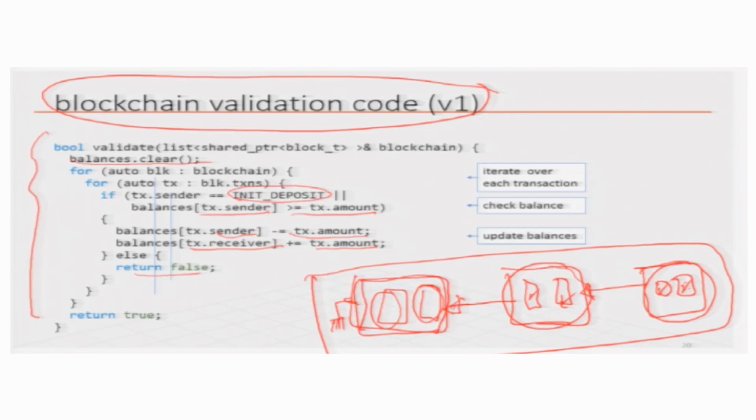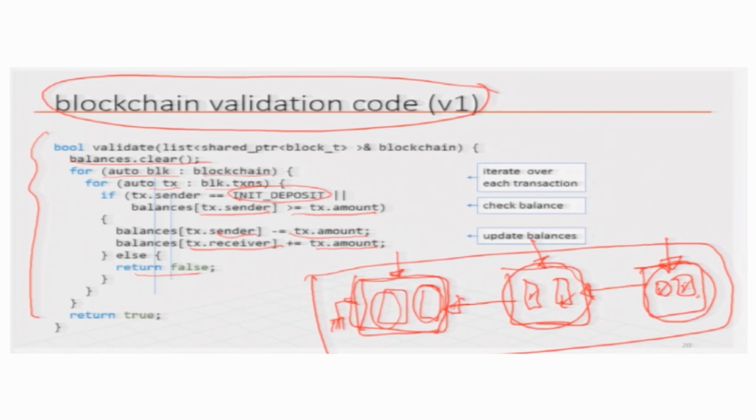So, we are basically looking at all transactions. Here you see that we are doing auto BLK in blockchain and auto TX in block.transactions. So, I am picking one block and going through all its transactions, then I am picking the next block and going through all its transactions, and I am picking the next block and going through all its transactions, and for each transaction I am checking whether it is an initial deposit or the balance of the sender is greater than the amount. Then I make the appropriate changes in the balances, and otherwise I return false.